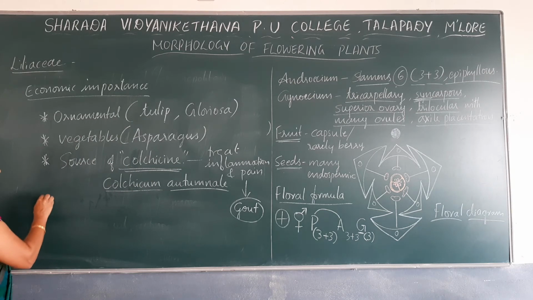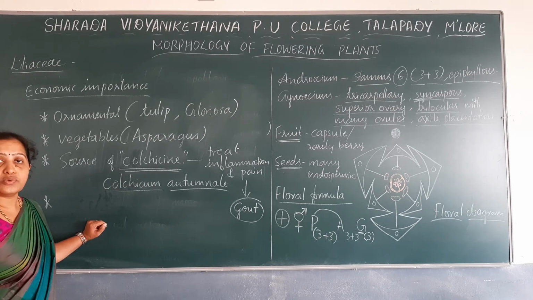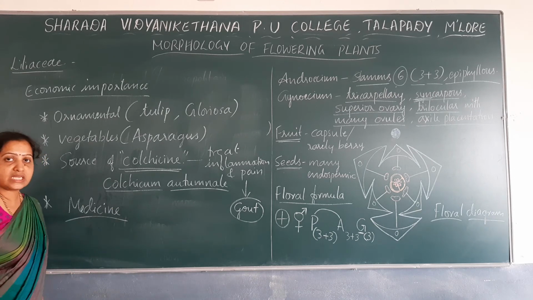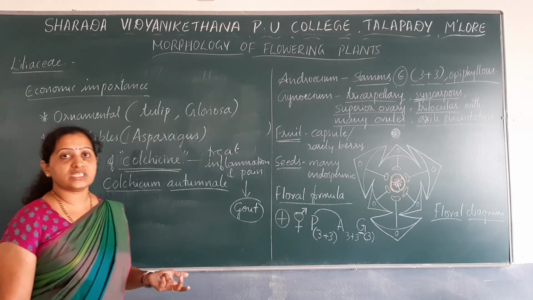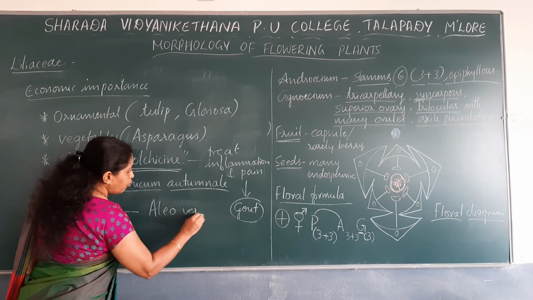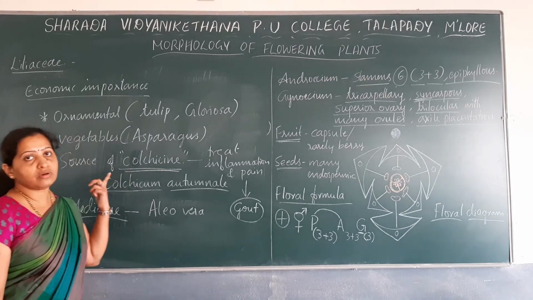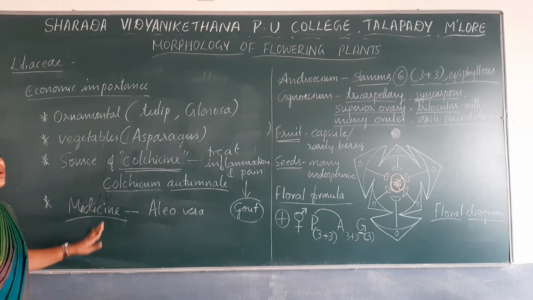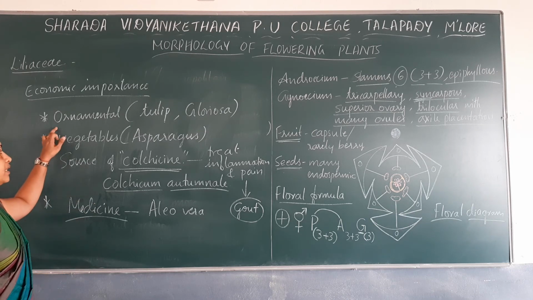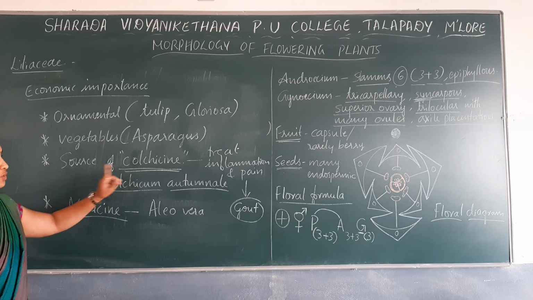Then there are certain members of family Liliaceae which are used for their medicinal value. Most of you might have grown this plant at home or in your garden, the aloe vera plant. You know about aloe vera as well as its medicinal use. So aloe vera also belongs to family Liliaceae. These are some of the economic importance of the plants that belong to Liliaceae. They are used as ornamental plants, as vegetables, some for extraction of colchicine, and some as medicine.